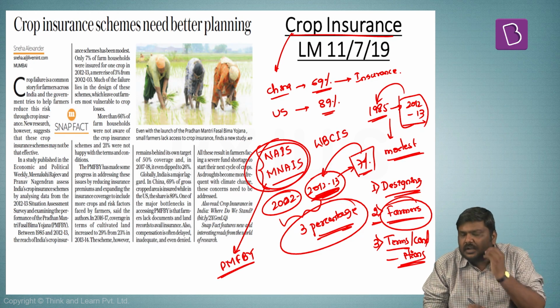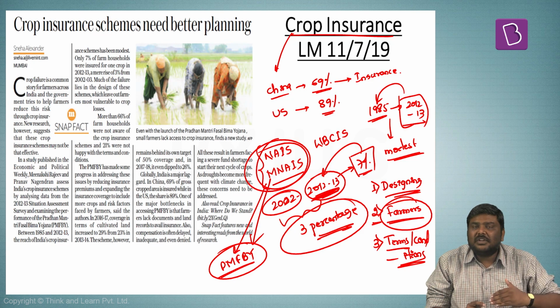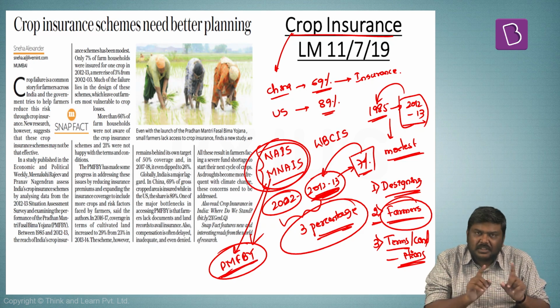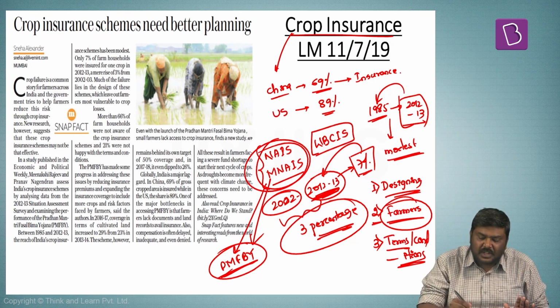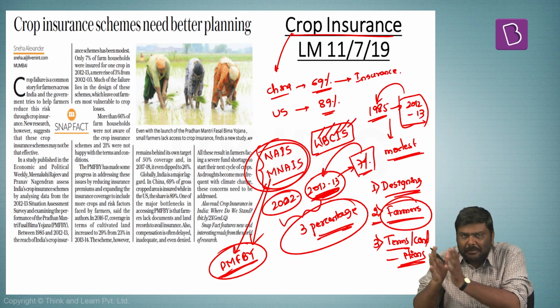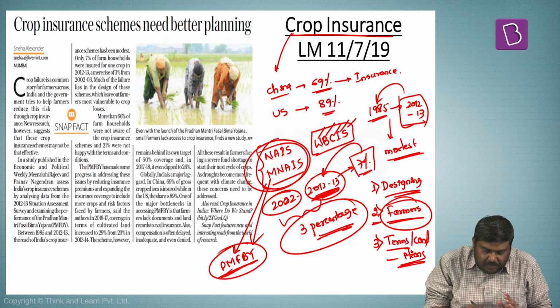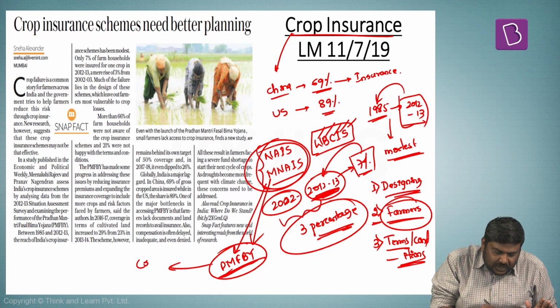But having said so, understand this. This particular scheme, though it has subsumed some of the previous crop insurance schemes, even today, apart from Pradhan Mantri Fasal Bima Yojana, there is another very important crop insurance scheme, that is the weather-based crop insurance scheme, which is also being implemented parallel to the Pradhan Mantri Fasal Bima Yojana. Now, the objective of Pradhan Mantri Fasal Bima Yojana was to ensure that the coverage will be expanded.